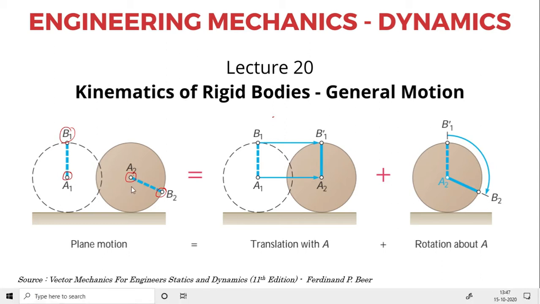Now this general motion, here the example is a plane motion. This general plane motion consists of first a translation in which both the points A1 as well as B1 undergo a direct translation, and then a rotation. Here both A and B1 have translated by a value, and then the rotational aspect comes into picture with respect to this point A2. So the plane motion here is a sum of the translation with respect to point A and then a rotation about point A. So this is an example of a general motion.